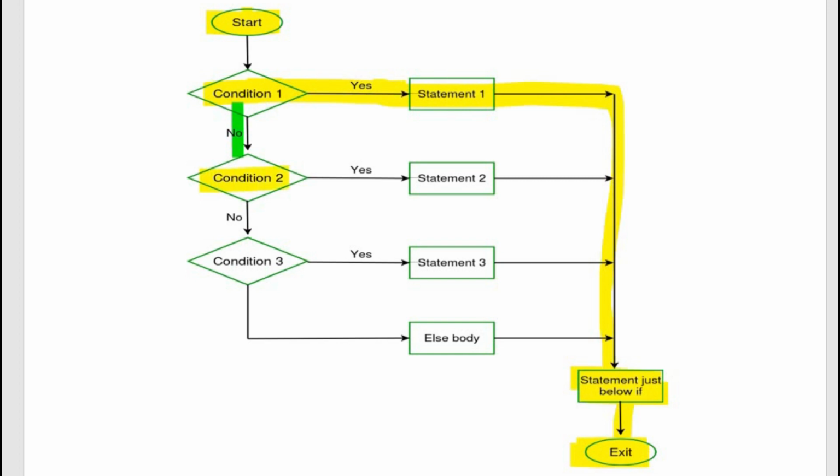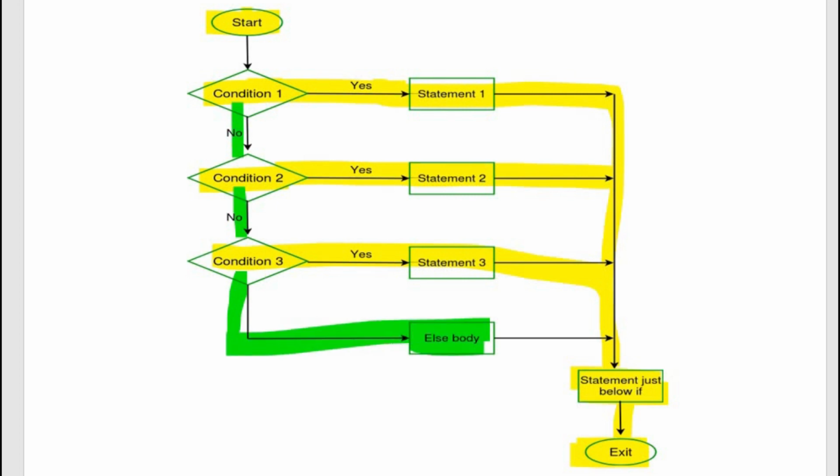Then condition 2 will be tested. If condition 2 was true, then statement 2 will be executed and the control will go out of the if else if statement. But if condition 2 was wrong, then condition 3 will be tested and so on. And at the end, if condition 3 was also wrong, then the else body will be executed and then control will go out of the if else if statement.